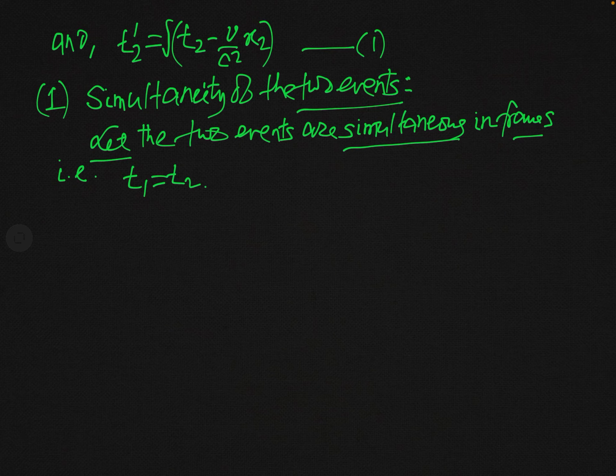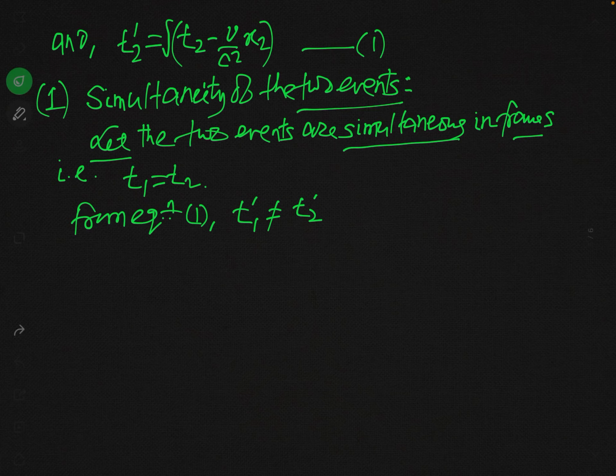So when t1 is equal to t2, see equation 1. From equation 1, you can see t1 prime, the time measured by the observer O prime for the first event, and t2 prime, the time measured by the observer O prime for the second event, will actually not be the same.